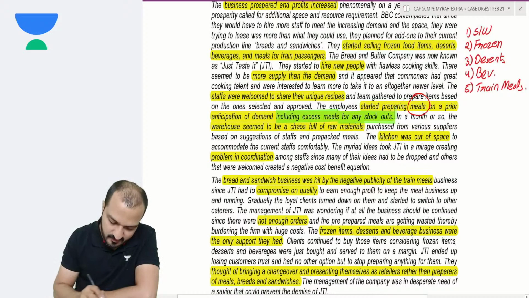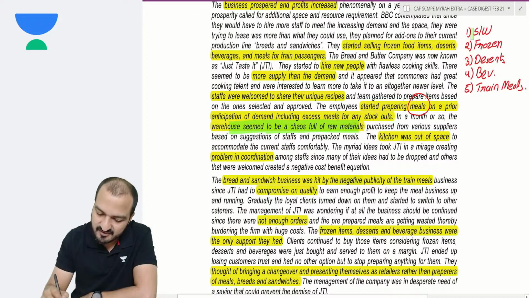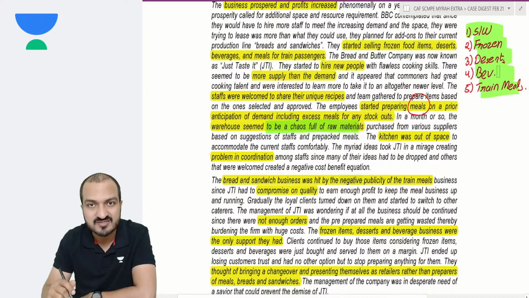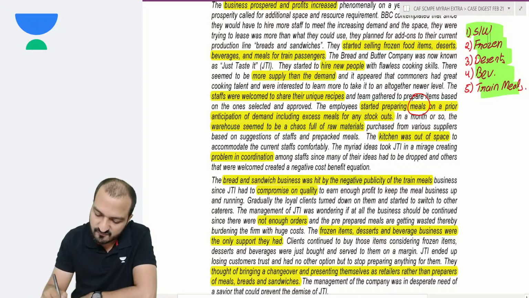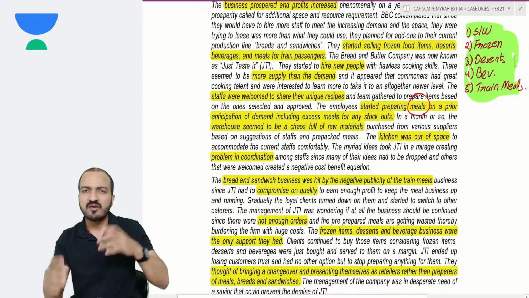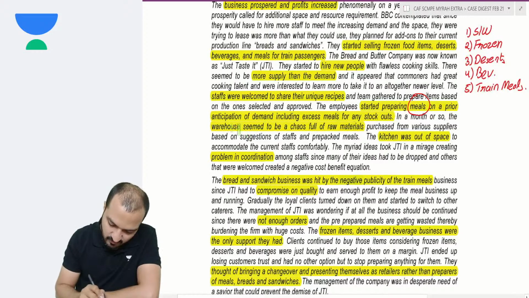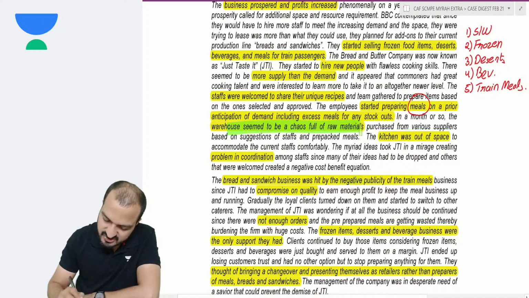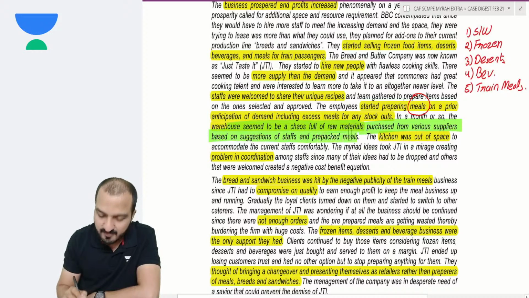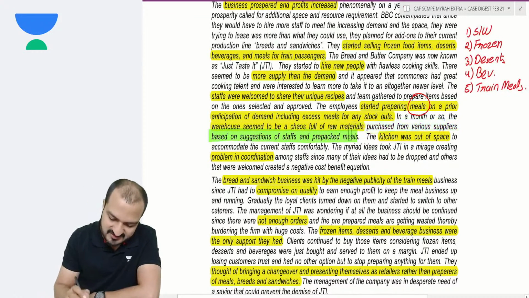Yep. The warehouse seemed to be a chaos full of raw materials. Naturally, suddenly if you start dealing in five products instead of one product, then all the five products will have raw materials, and all these raw materials are now cluttered up in the warehouse. So the warehouse is now a chaos full of raw material purchased from various suppliers based on the suggestions of staff and pre-packed meals.